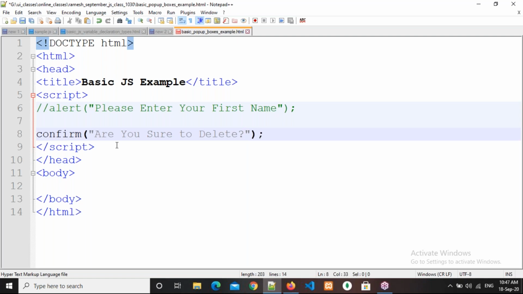So in that case, what we need to do? Immediately we should not delete. We should ask one more time, do you really want to delete, or are you sure to delete, like that. So if we confirm, I really want to delete, then only we need to delete, not by default. So in that type of scenarios, we go for this confirm box.